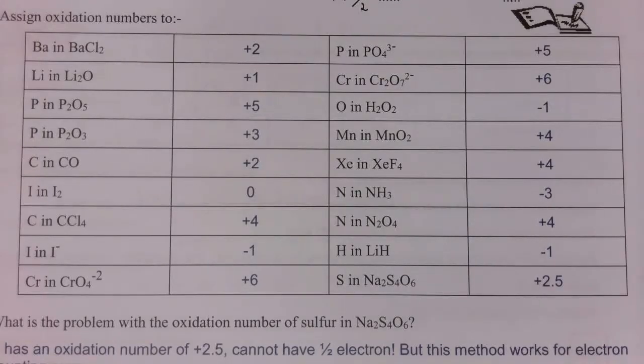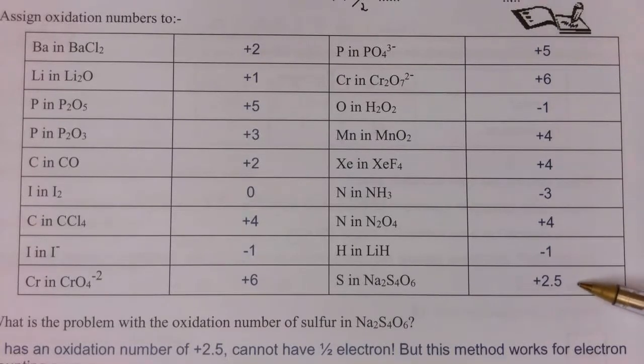A couple of the later ones that tend to trip students up is the oxygen in H2O2, because this is a peroxide. The oxygen has an oxidation number of -1. The hydrogen in lithium hydride, or LiH, has an oxidation number of -1. Again, hydrogen is usually +1 except in a metal hydride.